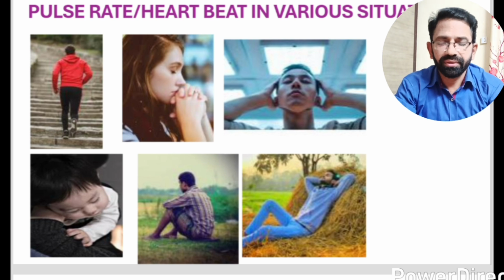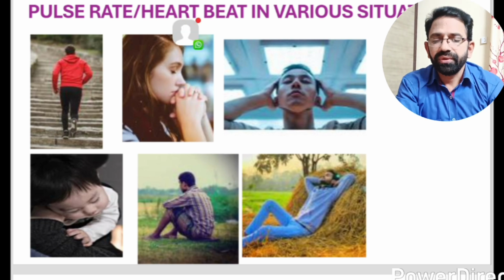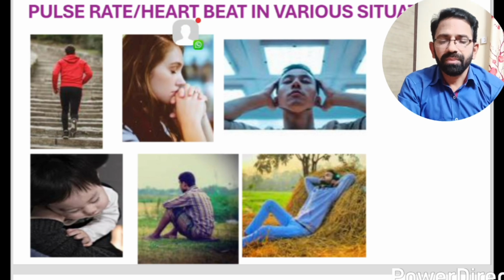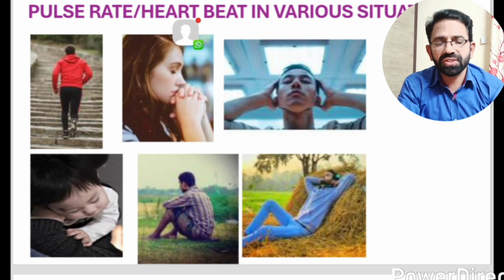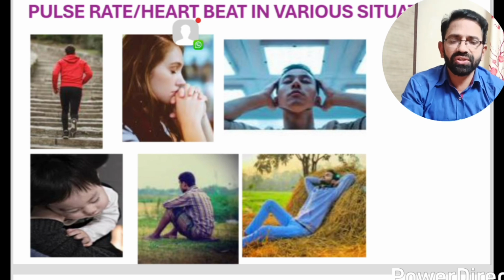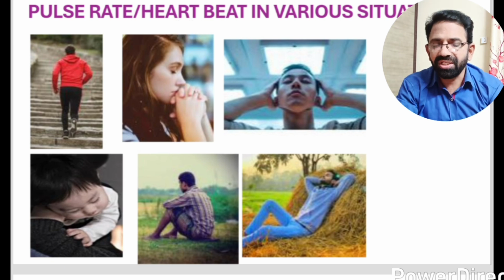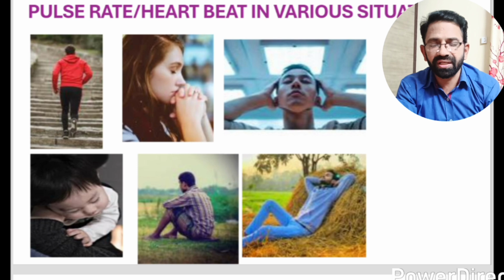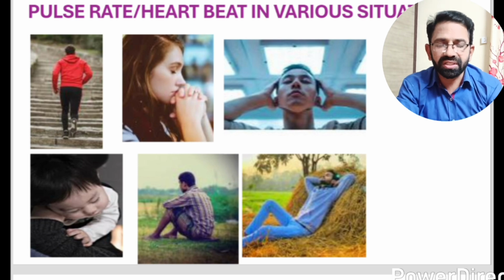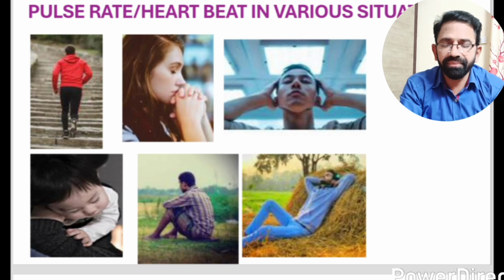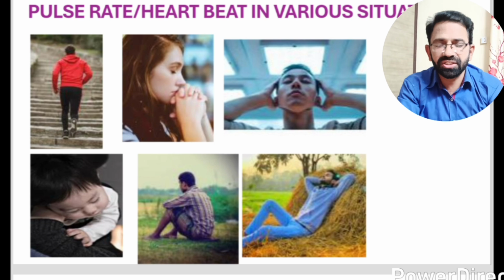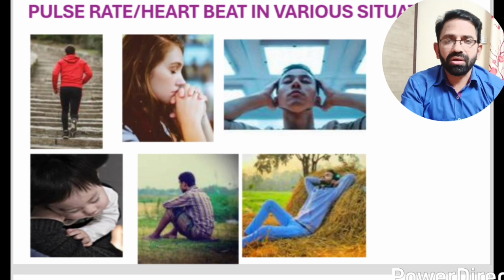Next, look at this picture. Pulse rate or heartbeat also changes from situation to situation. So look at this picture here. There are some situations we observe. The baby is sleeping, a person is sitting on grass, and a person is resting under the tree. So in these three situations, the pulse rate or heartbeat is normal.